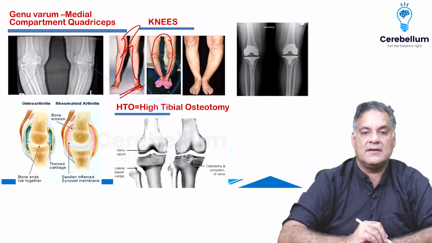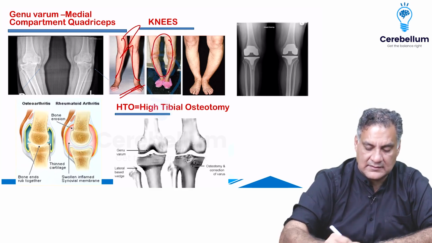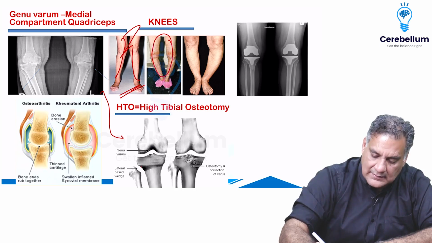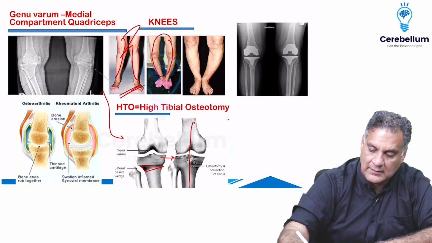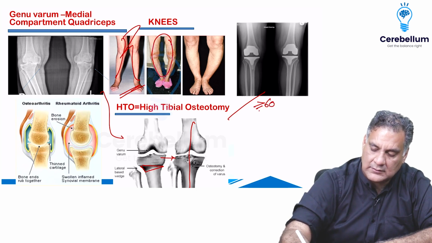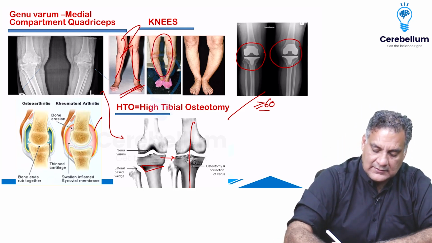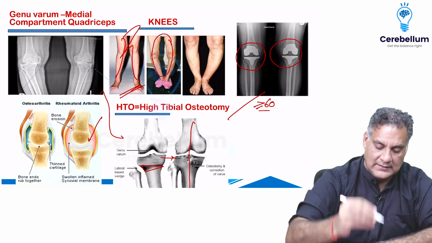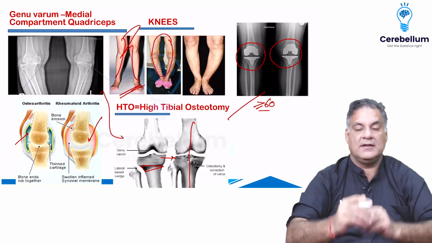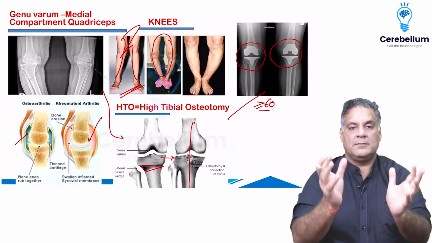In osteoarthritis, if the patient is less than 60 and the deformity is to be corrected, take out a wedge of bone and straighten it, called high tibial osteotomy. At 60 or more, do a total knee replacement. In osteoarthritis, the cartilage gets destroyed. In rheumatoid arthritis, it is a synovial proliferation causing periarticular osteopenia.